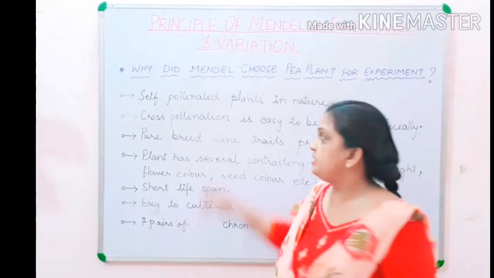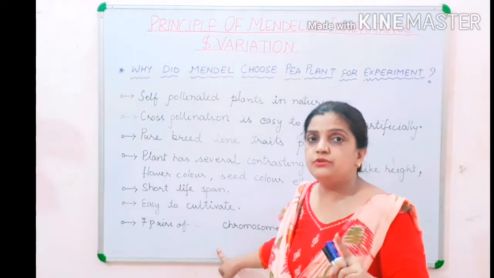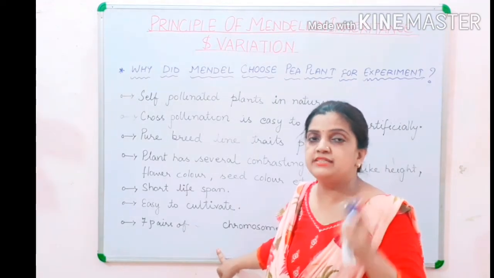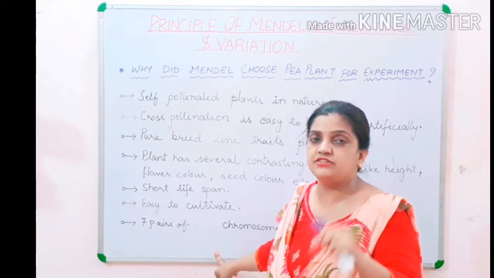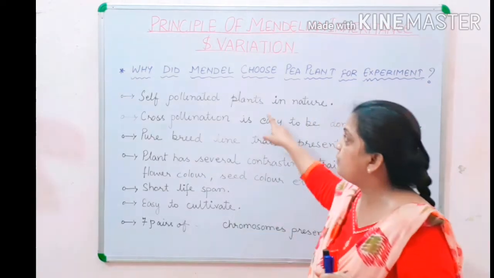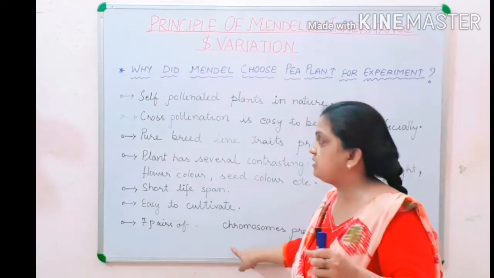So children, these are again your 7 characters. I told you that Mendel performed his experiment for 7 years, from 1856 to 1863. Now here, why did he choose the pea plant? Here again 7 characters are coming.